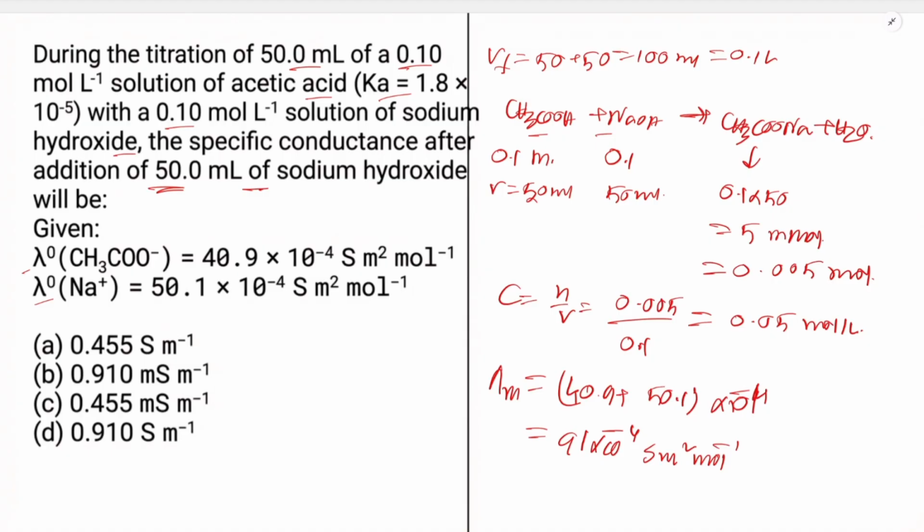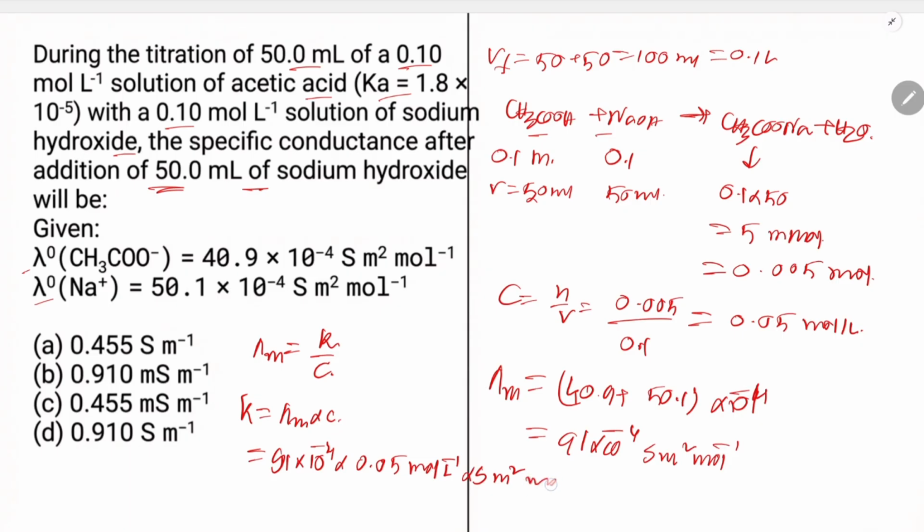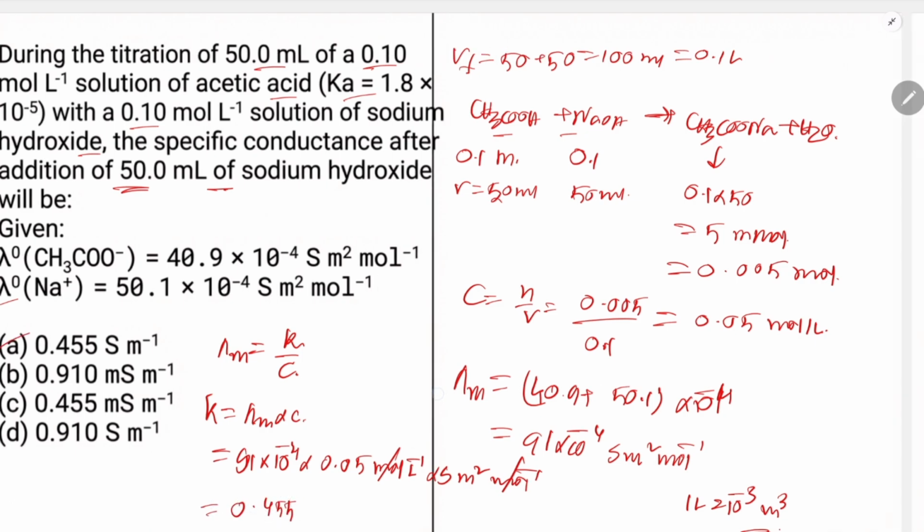We know kappa is lambda molar into C. So this is 91 times 10 to the power minus 4 into concentration 0.05 mole per liter, and we know that 1 liter is 10 to the minus 3 meter cube. By using this, the final value will be 0.455. So option A is correct.